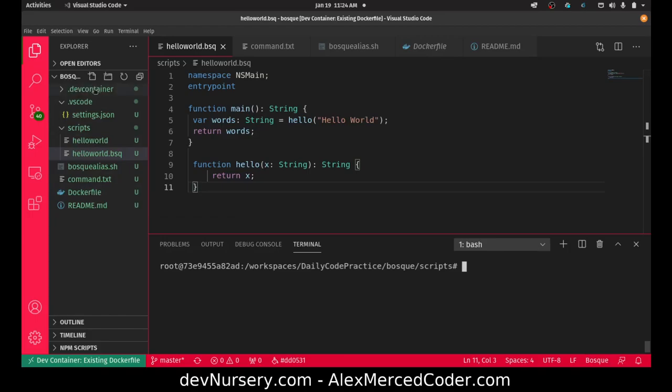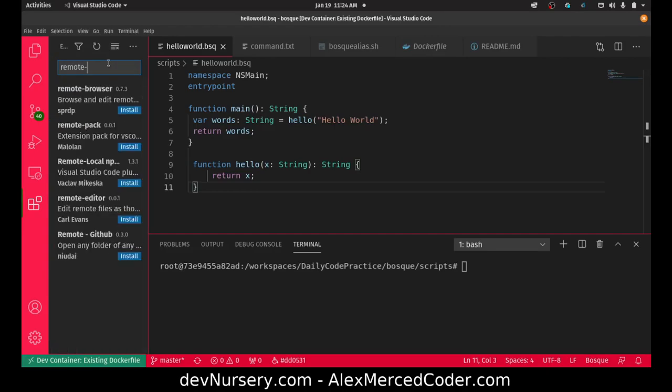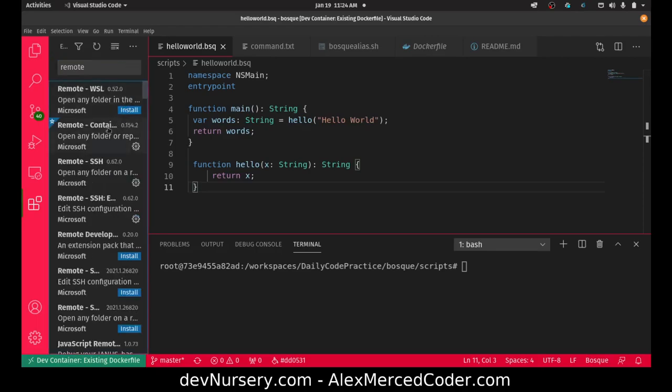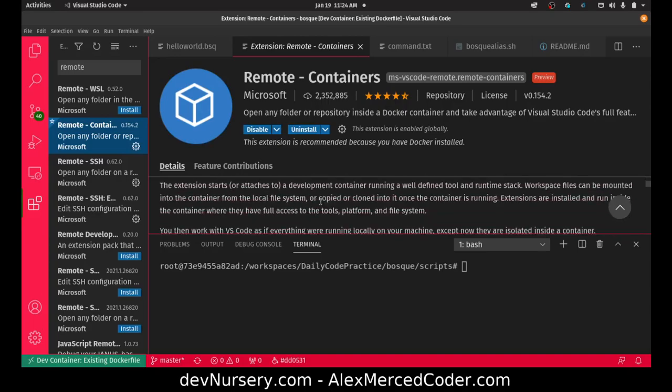So I have this Bosque folder, and I have my Docker file in there. And then in VS Code, I downloaded the extension Remote Containers. It's right here. So you just download this. Make sure you read the documentation, because you do have to have Docker.